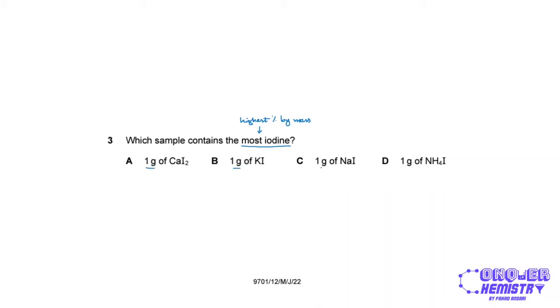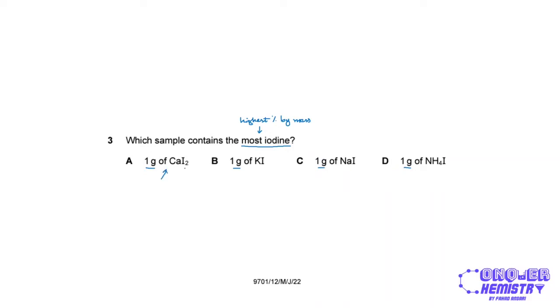right? So I don't need to find the exact mass of iodine in each of these masses of the compounds, but all I need is the percent by mass, right? So what I will do is I will show how to do this for a couple of these options and then just write down the values for the rest. So for option A,